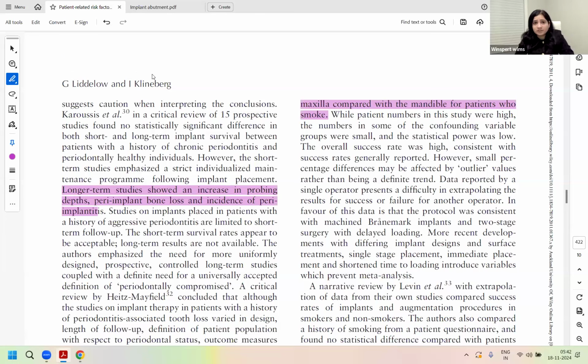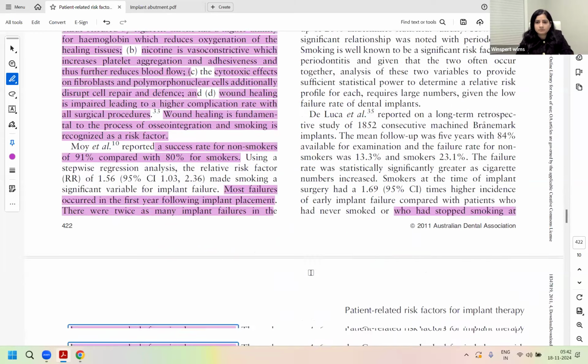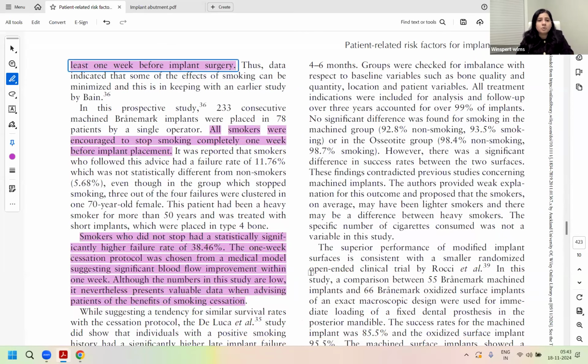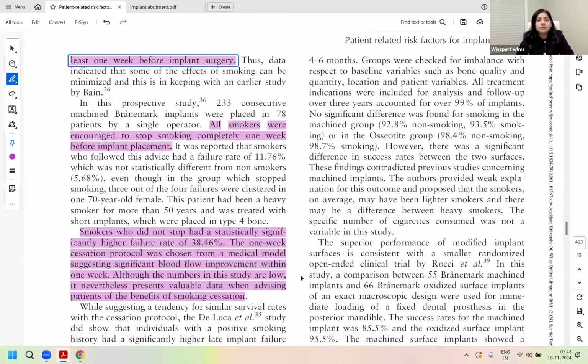There were twice as many implant failures in the maxilla compared to the mandible. So does smokers' implant failure have a predilection for the jaw? Again, an absolute exam concept. Yes. Smokers also have a predilection for the jaw, maxilla failing more than mandible. How can you reduce the risk of implant failures in smokers? By asking the patient to reduce smoking and stop smoking at least 1 week before implant surgery. Clear for everyone? Absolute exam concept.